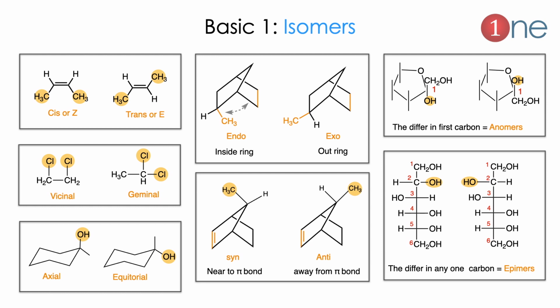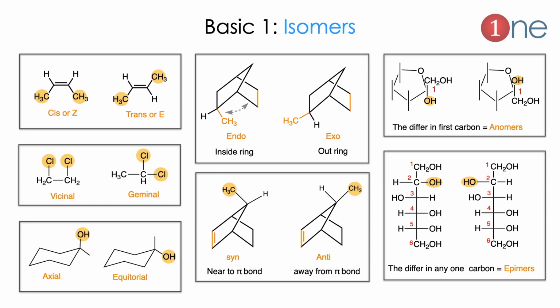The next one will be axial and equatorial. In cyclohexane, the functional group away from the plane is called axial, and the one along the plane is called equatorial. Similarly, endo and exo in the bicyclic system. Endo means it's inside the ring, exo means it's outside the ring.